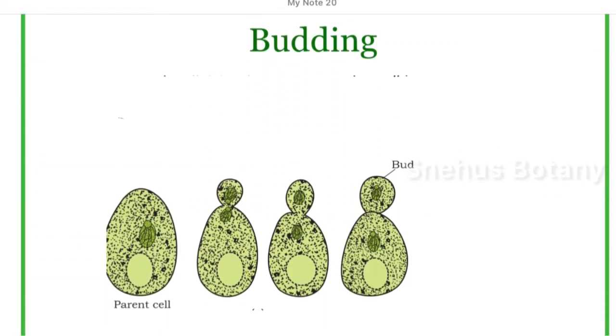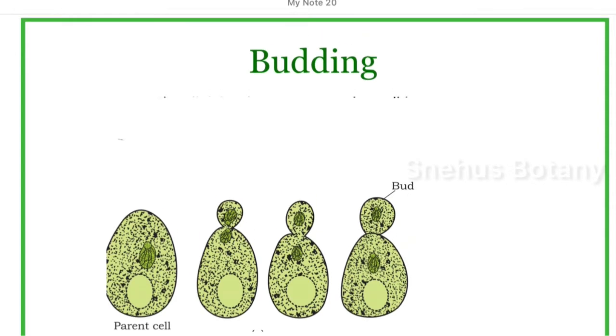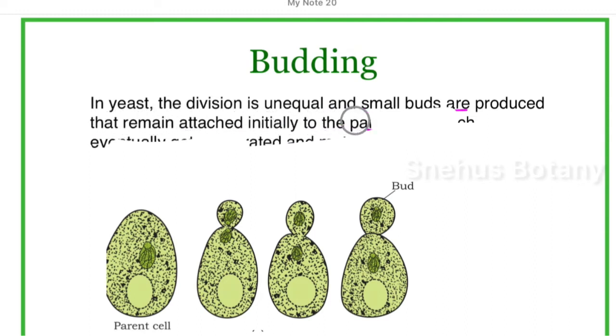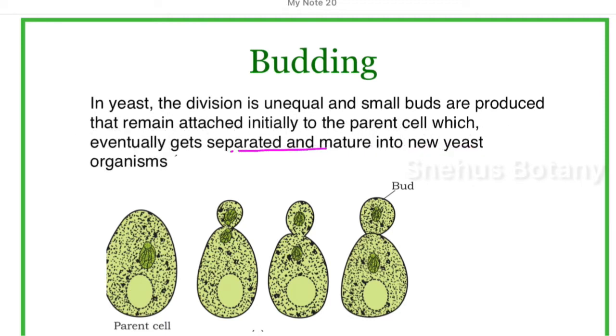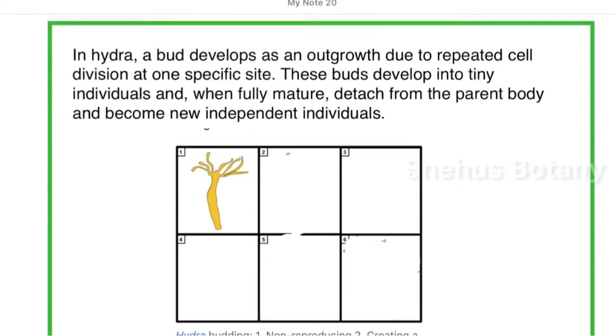Next, budding. In all types of fission, the cells formed are almost equal in size. But in budding, after cell division, they form a small cell. That is called a bud. For example, yeast. So in budding, division is unequal and forms a small cell called a bud. This bud remains attached to the parent body, then it will separate and develop into a new individual. So in budding, cell division is not equal. They form a small bud attached to the parent body. When it is detached, it develops into a new organism.